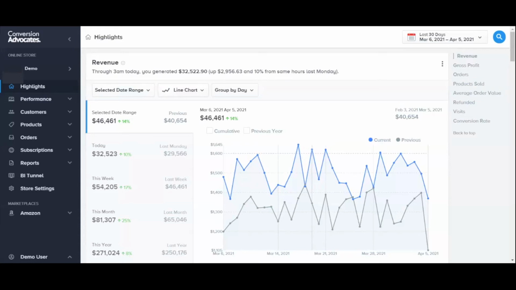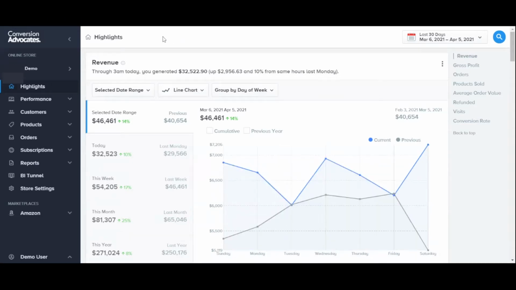Insights by Conversion Advocates pulls together the most important data from all digital platforms into one. This includes your e-commerce platform, Google Analytics, email marketing platforms, and advertising channels to help you find new areas of opportunity to maximize conversion rates, profitability, and lifetime value for your business.